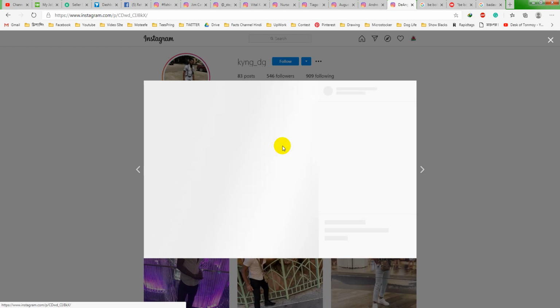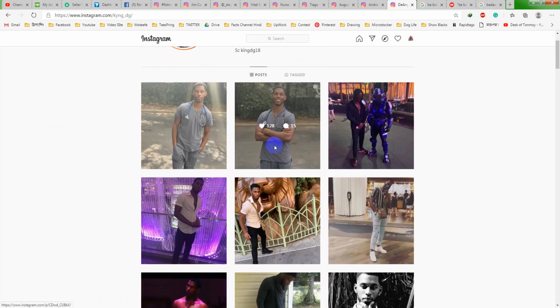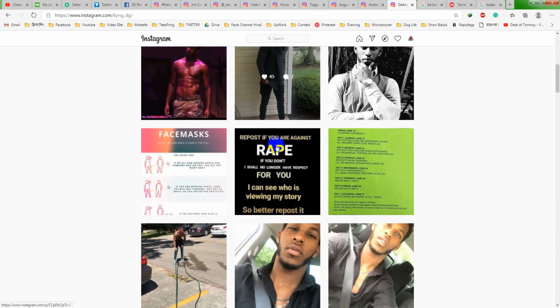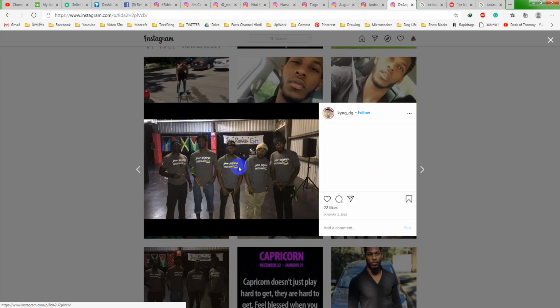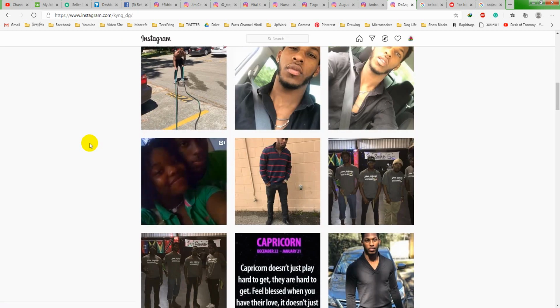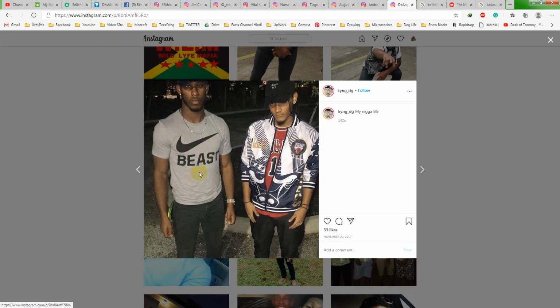This is a male nurse. He is also a nurse, but if I see his profile here, I just need to find some ideas of what kind of designs this kind of people use in their real life. Like this is a squad design, a team jersey type design. I am not going for that. You can see this one here. This is a Nike logo, and then the text is beast. Maybe this man loves to go to the gym, that's why.